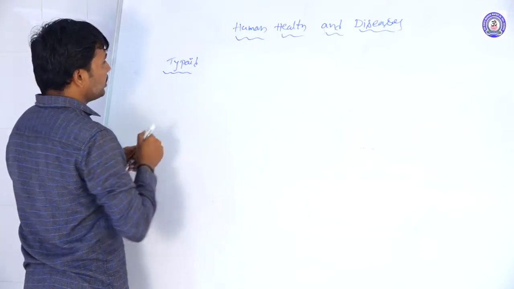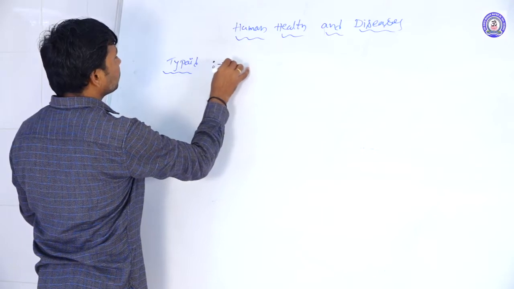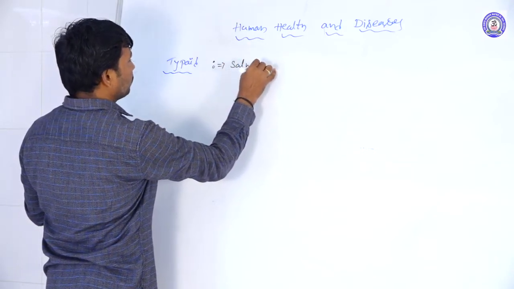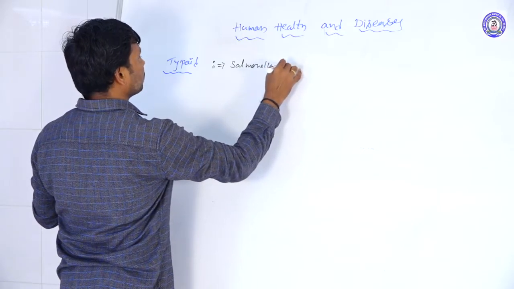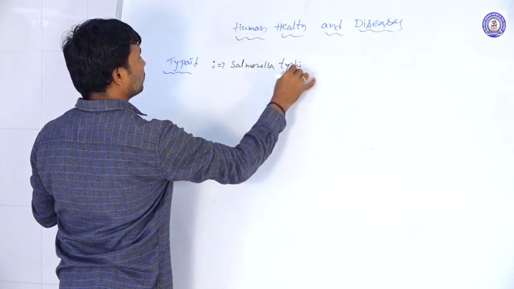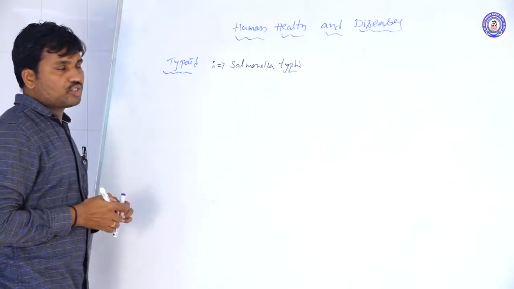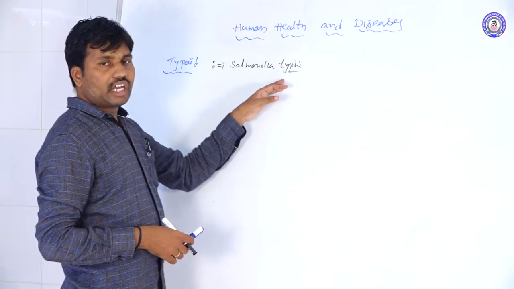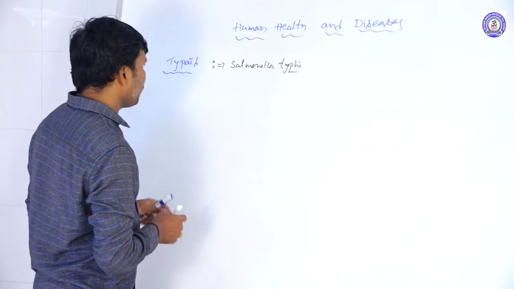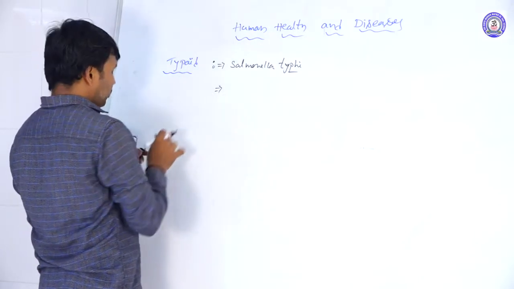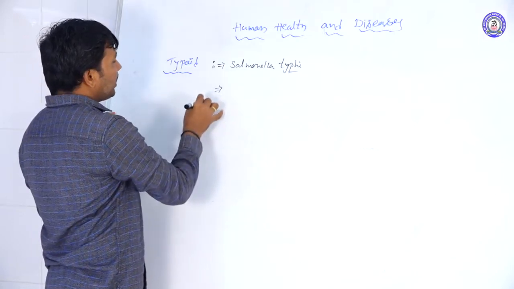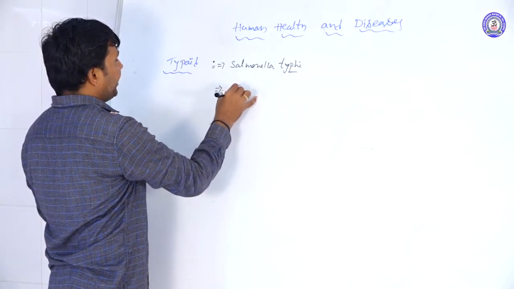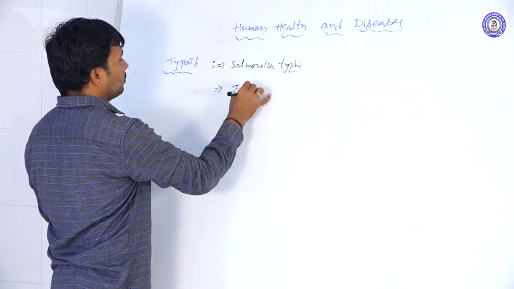The causative agent is Salmonella typhi, and Salmonella typhi leads to typhoid.